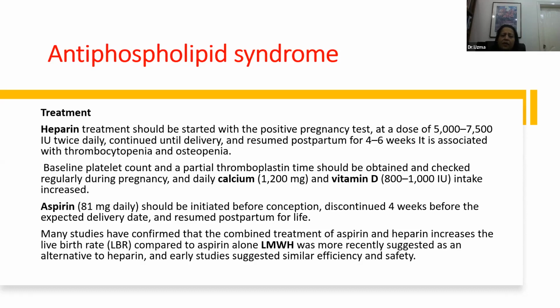Okay? But it could be associated with thrombocytopenia and osteopenia. For that, you have to get a baseline platelet count and partial thromboplastin time, and you should check them repeatedly during pregnancy, with a daily dose of calcium, about 1,200 milligram, and vitamin D at a dose of 800 to 1,000 international units. Now, aspirin 75 or 81 milligram daily should be initiated before conception, and it should be discontinued 4 weeks before the expected date. And it should be resumed postpartum.